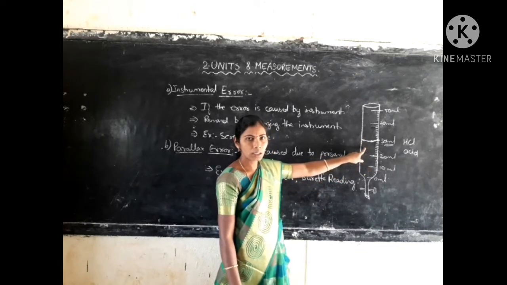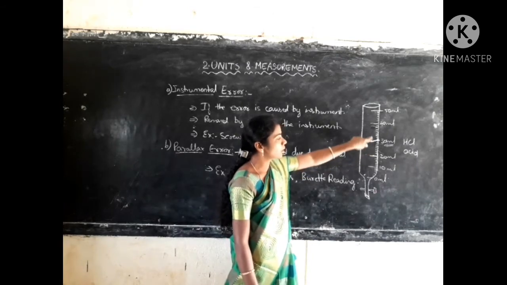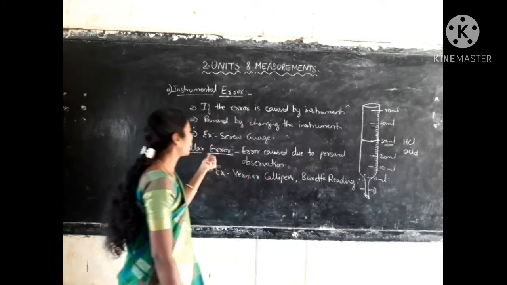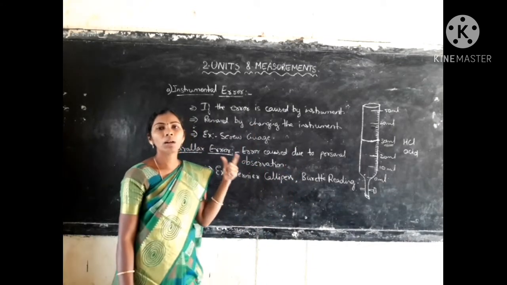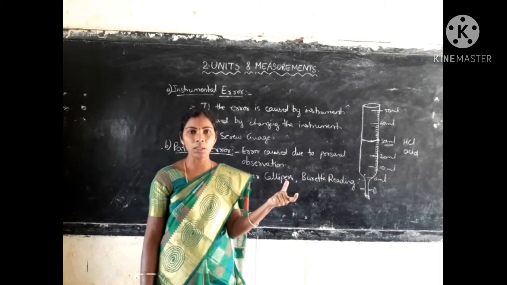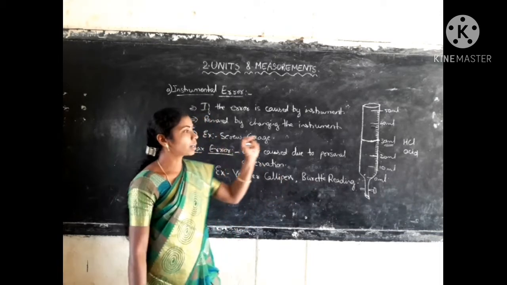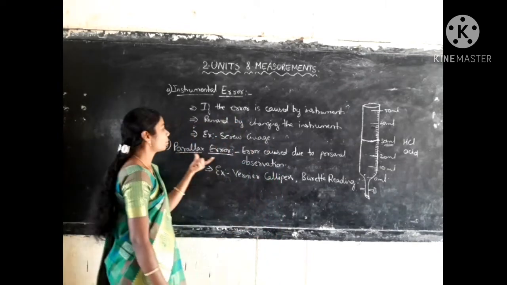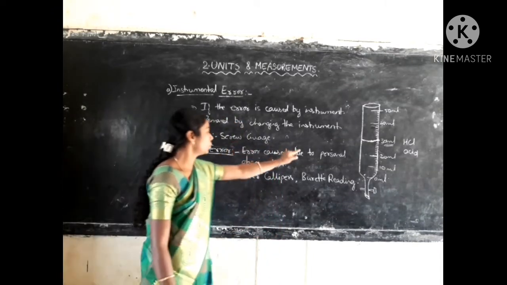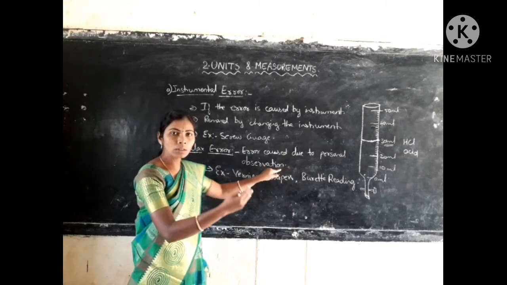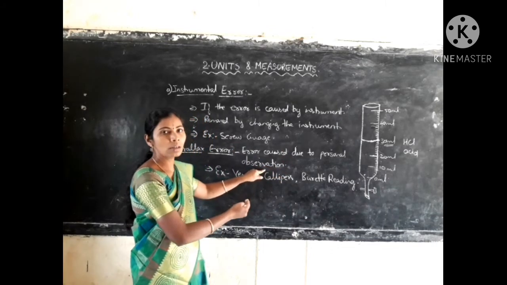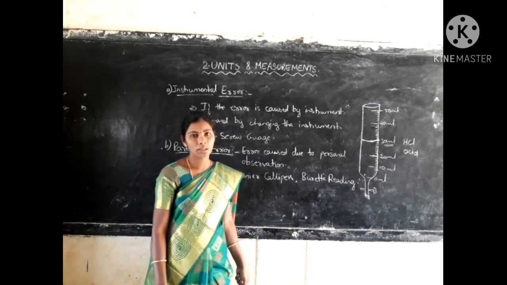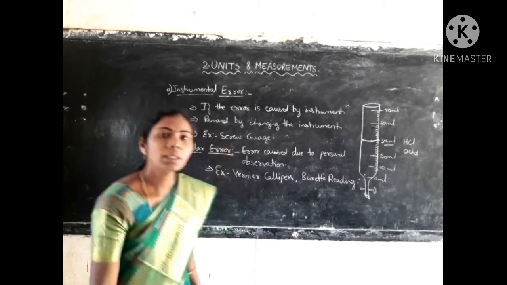Okay, that is the correct reading. But if you are looking from above or below, it will not give you the correct reading, because of the parallax error. That's why, whenever we are measuring any reading, we should look exactly parallel to our eyesight. That will give you the correct reading. So that is parallax error. It is an error caused by personal observation when you are noting down the readings, so we should note down the reading exactly parallel to our eyesight. Okay? So that is the second type of systematic error.